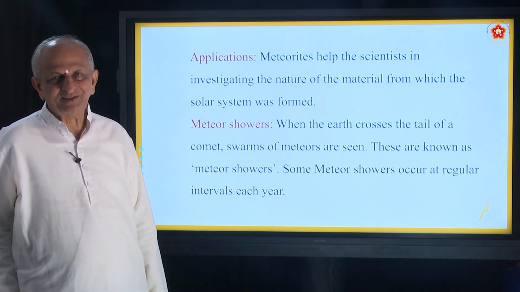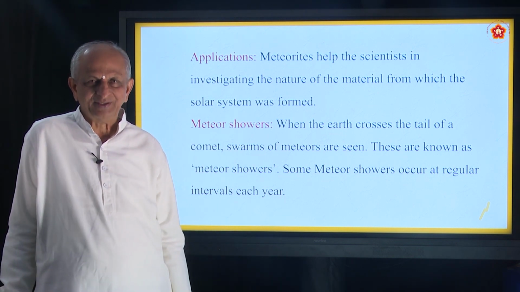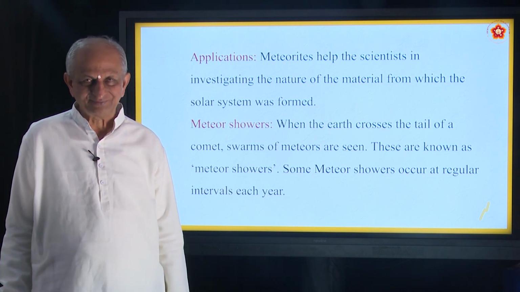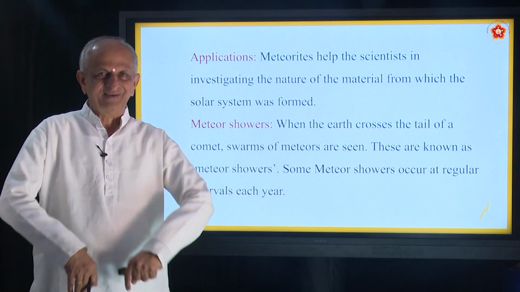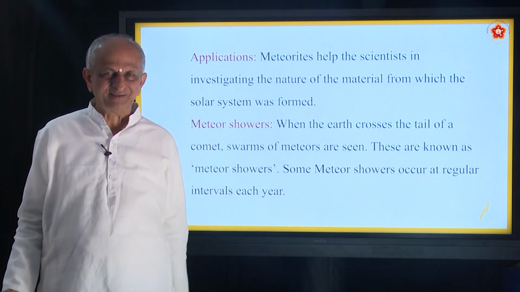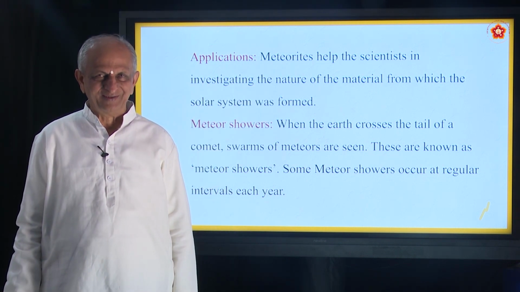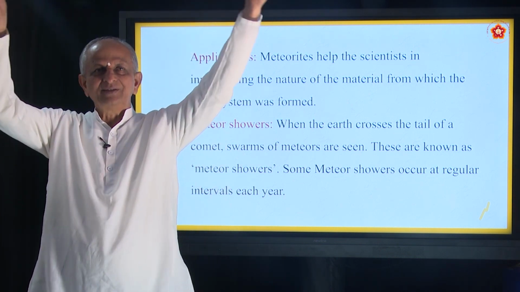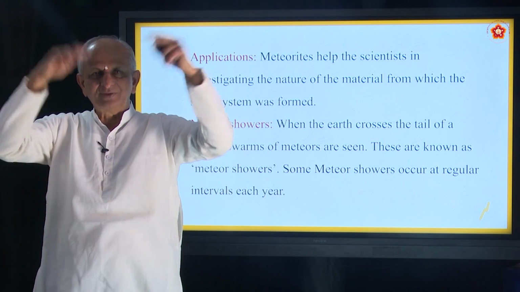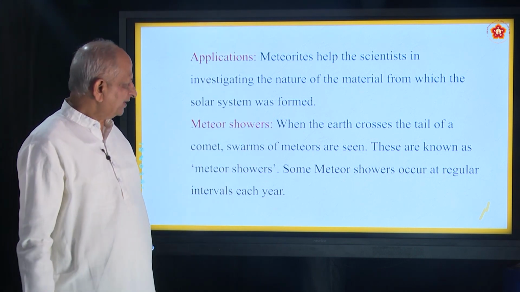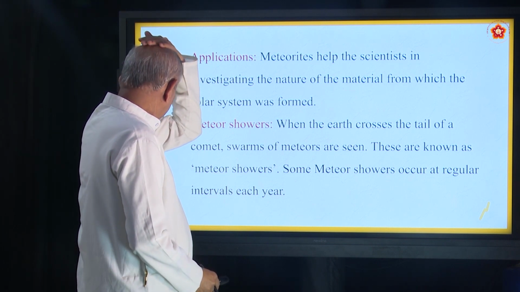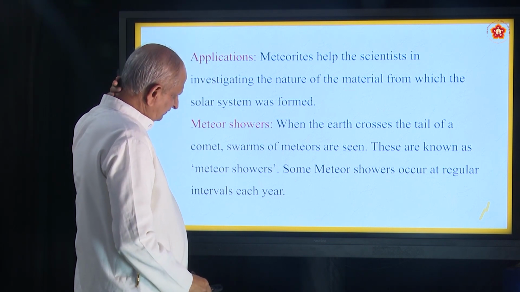You have seen in Deepavali, there is one flower pot. You have seen? Flower pot. How many have used it? Okay. So what happens, when the light is given to the flower pot, it jumps out, forming showers. So also here we have what are called meteor showers.